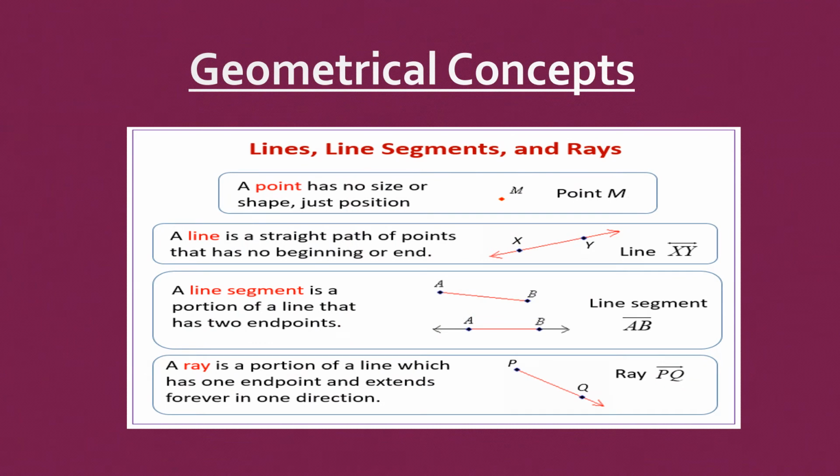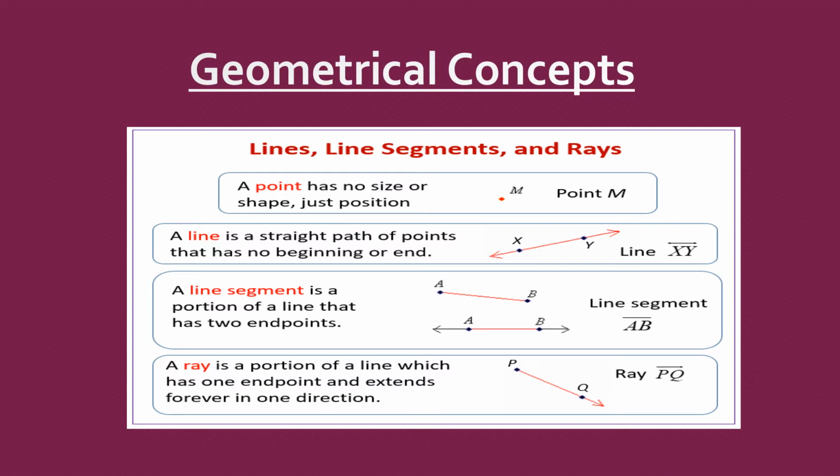Geometrical concept. Lines, line segments and rays. Point. A point has no size or shape. It just has a position, like the point M. It is represented by a dot.